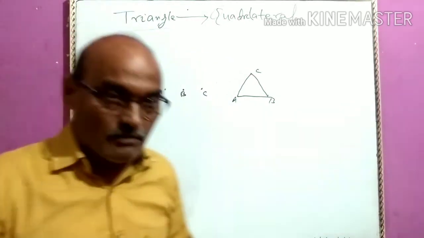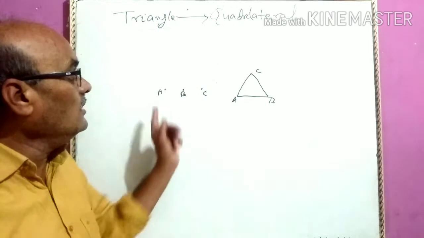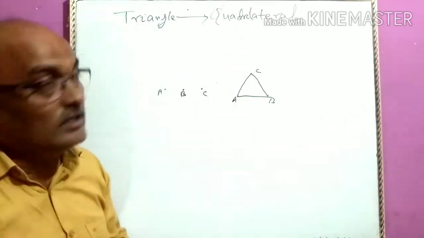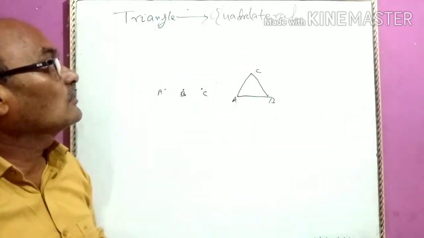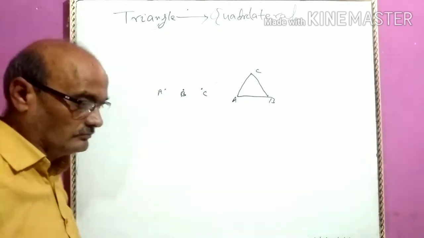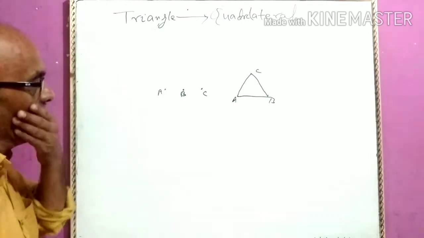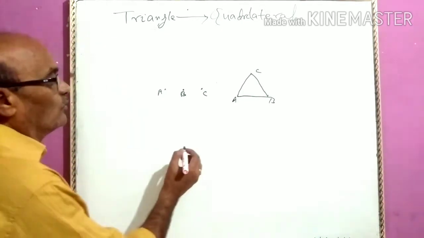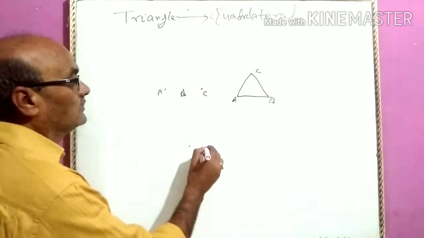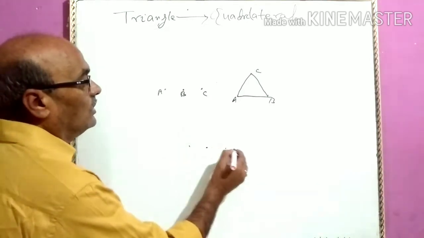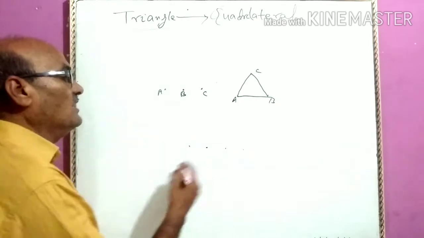Now let us go ahead to the next polygon, that is known as quadrilateral. Let us take 4 points, 1, 2, 3, 4, and they are collinear.